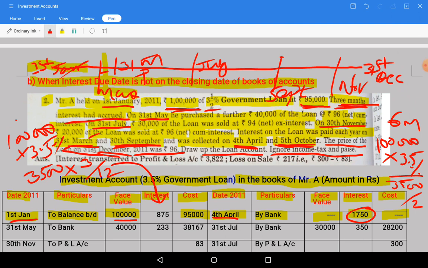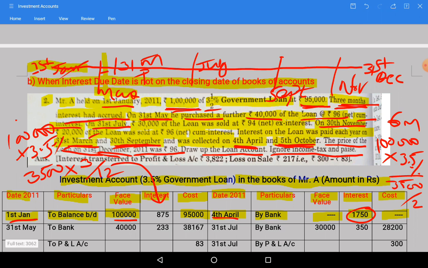So that is what we need to see. On 31st May purchased 40,000 loan at 96 rupees cum interest. So let us see the working note relating to it.